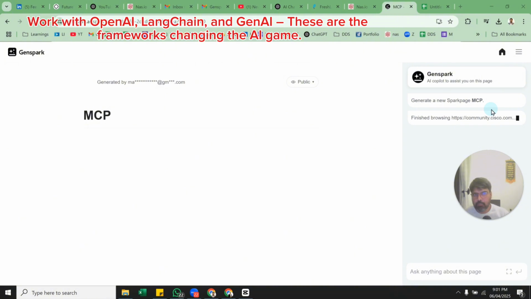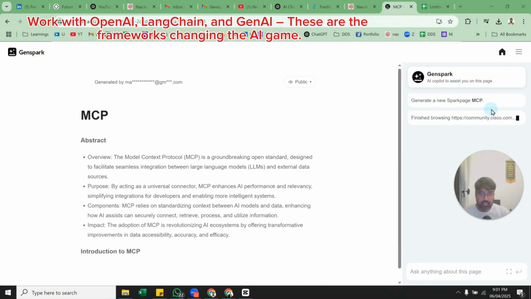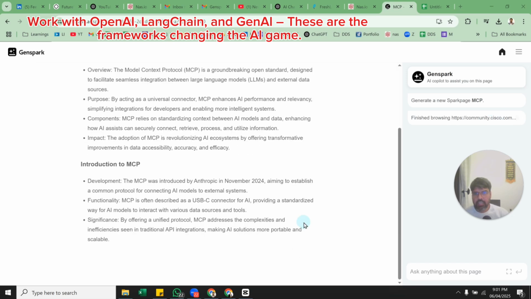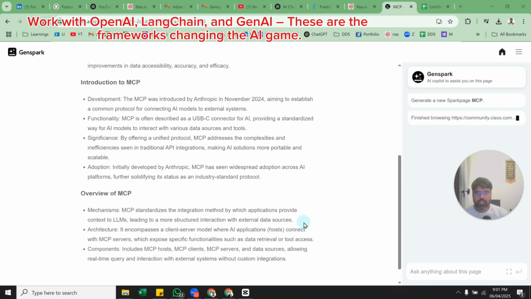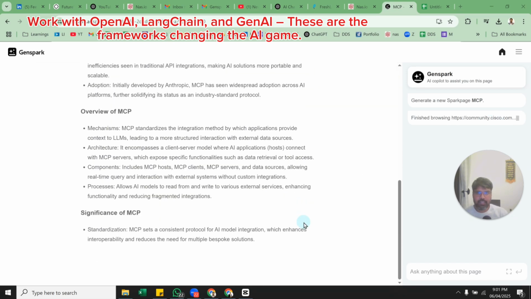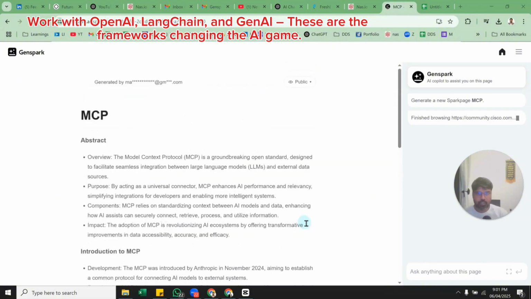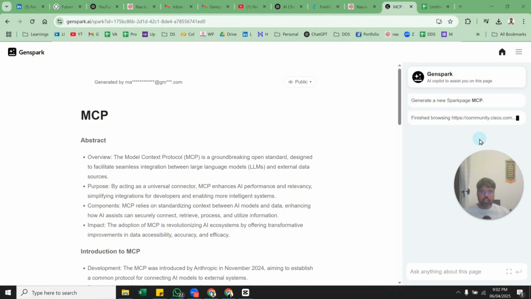So it is looking at MCP. If you all know Model Context Protocol, and it's smart enough, it got that, and it is able to look at it, and it is creating a good document. If you can see it, all the steps. So it is going to all the websites, looking into different areas, different concepts that are there, and it is trying to do the research, and it is creating this page.